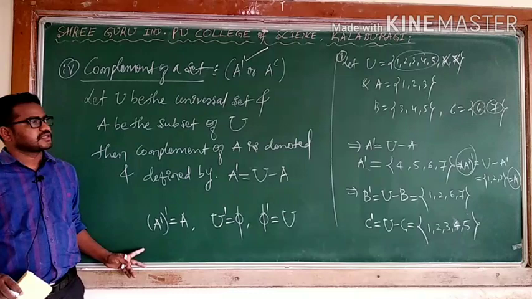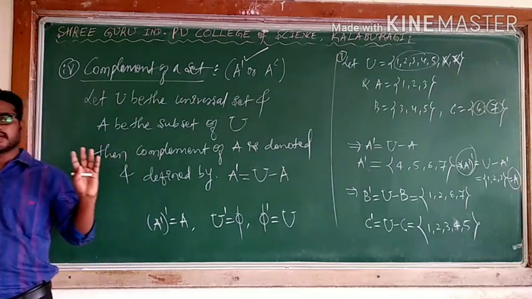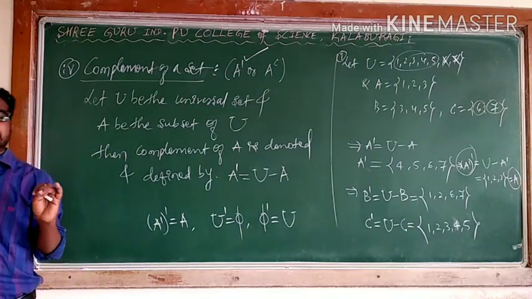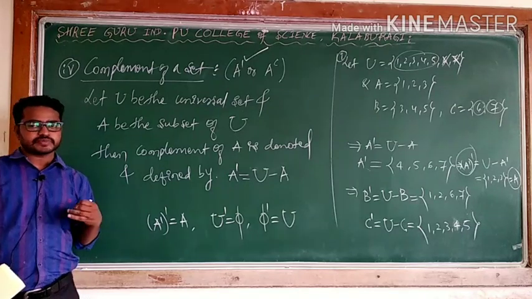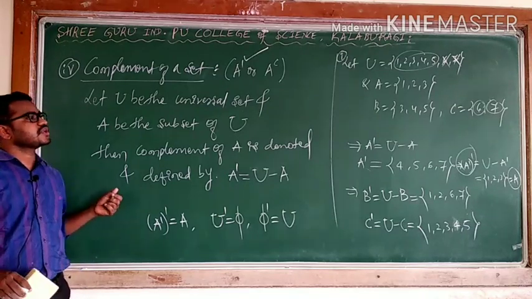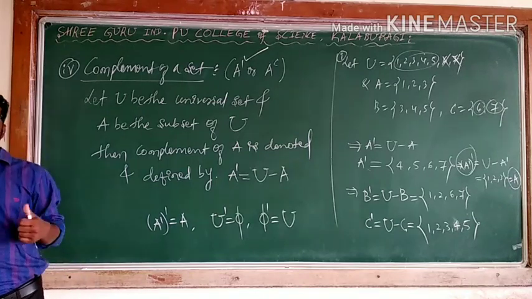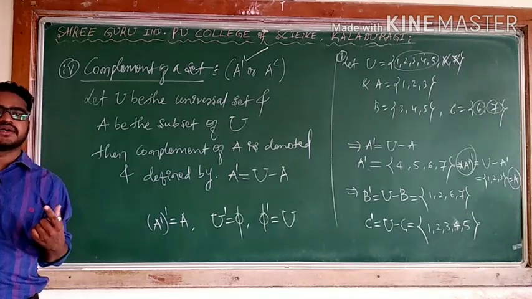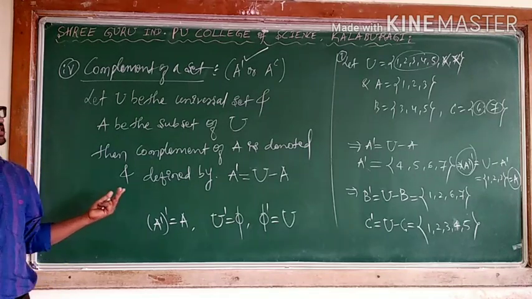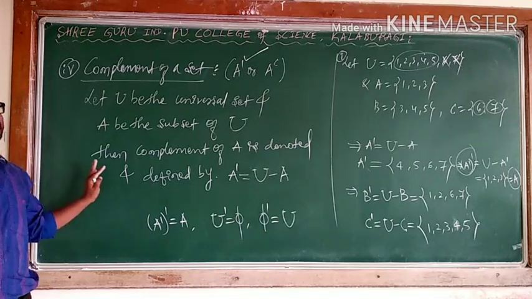I think using this you can understand what a union is, what an intersection is, what the difference of two sets is, and what the complement of a set is. In the next class I will take properties of union, properties of intersection, properties related to difference, and properties of complementary sets.